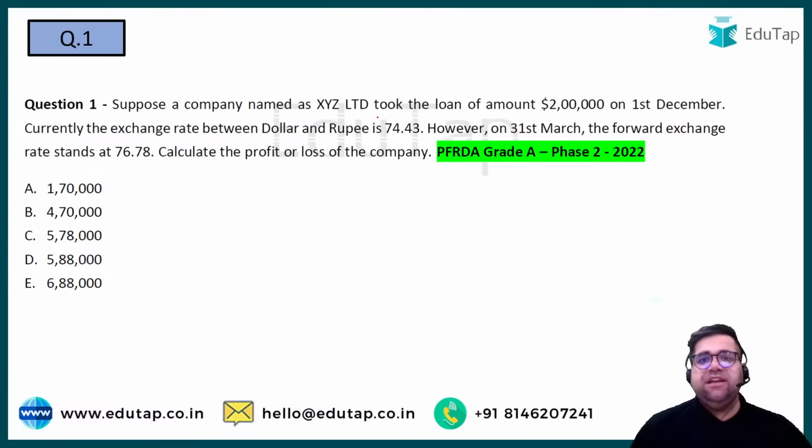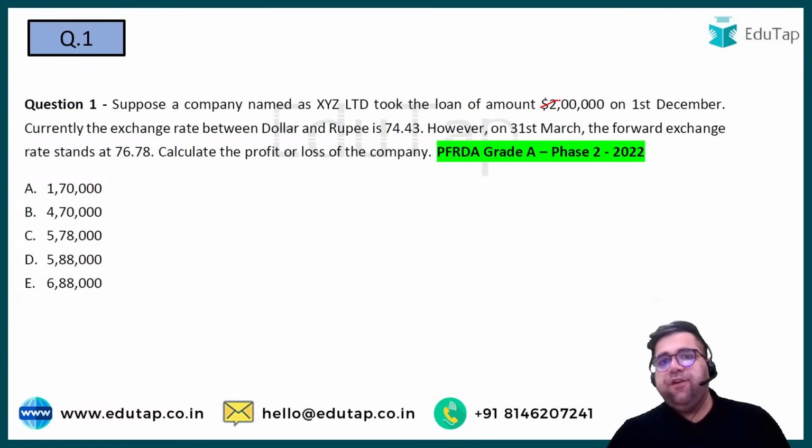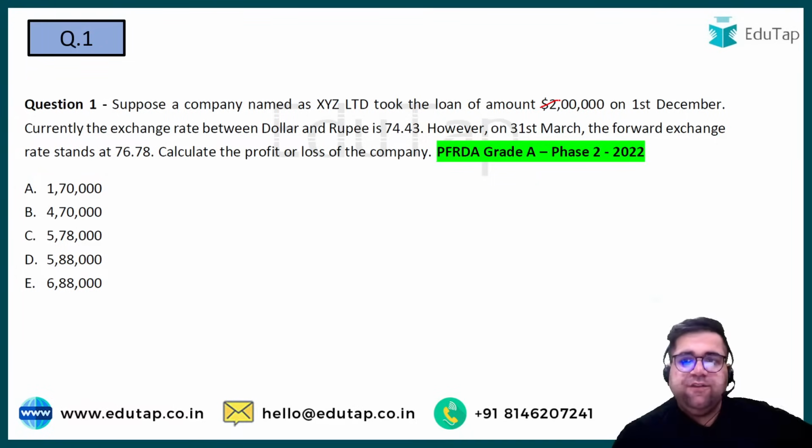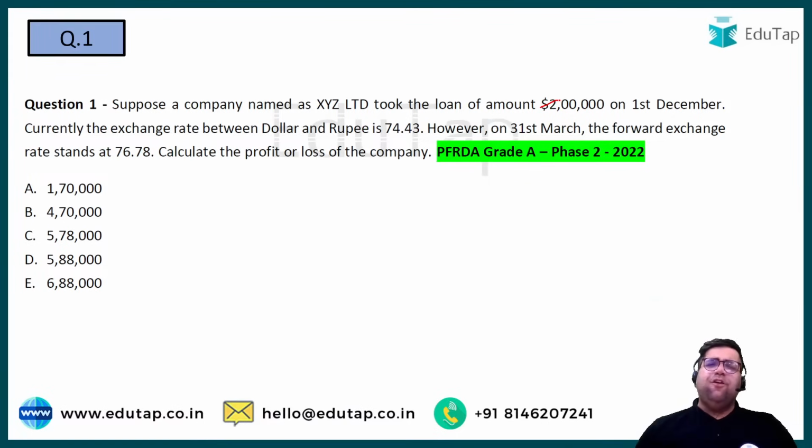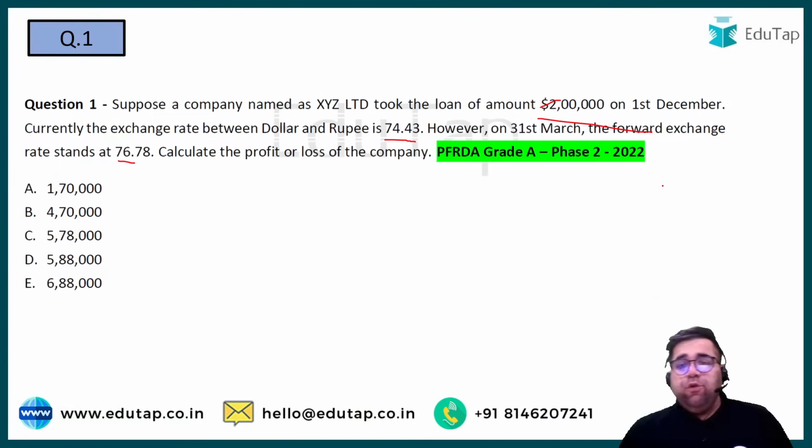Suppose a company, XYZ Limited, took a loan of $2 lakh on the 1st December. Currently, the exchange rate is 74.43. However, on 31st March, the foreign exchange rate stands at 76.78. So calculate profit and loss. Now, definitely the rupee has depreciated over here, right? Because previously you needed to pay just 74.43 rupees. Now you have to pay 76.78 rupees for purchasing $1. And you have taken a loan of 2 lakh. So you have to pay more on this particular note now, right?